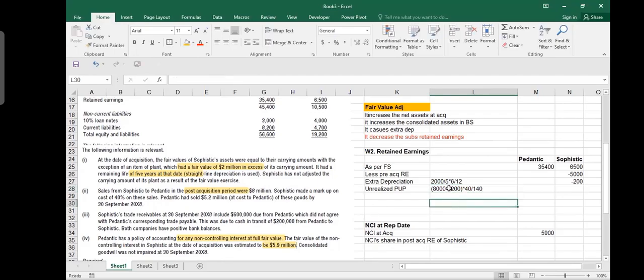Now the question is, should I subtract this unrealized profit from Pedentic or Sophistic? Please read the question and tell me the answer. Who sold goods? Sophistic. Sophistic sold the goods, so we should put it here.